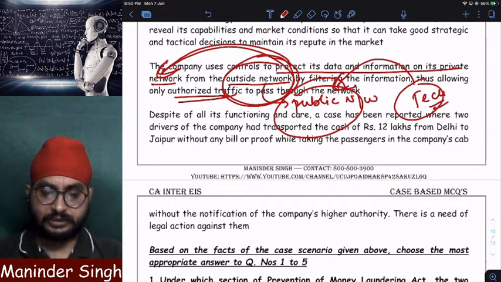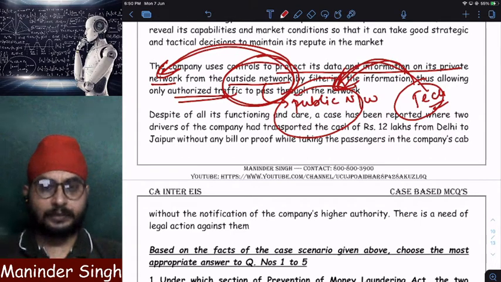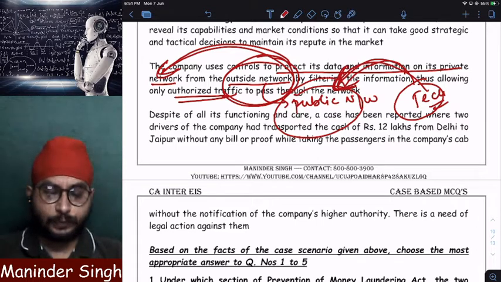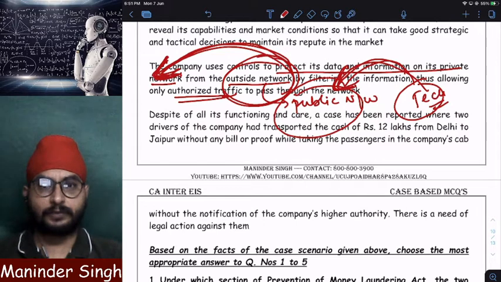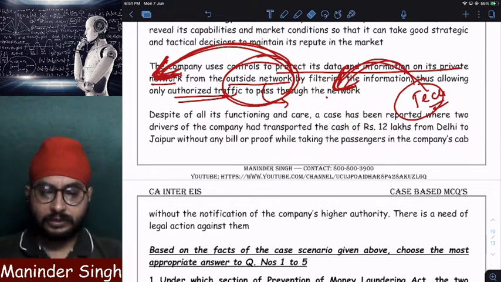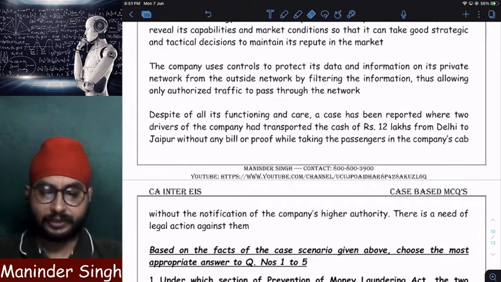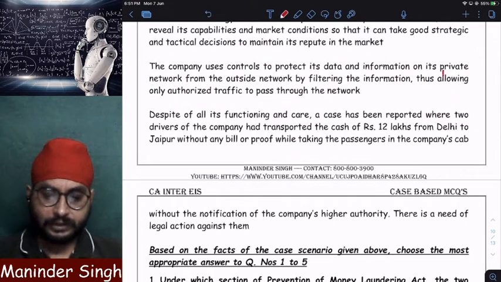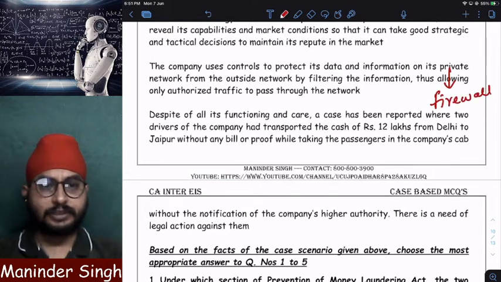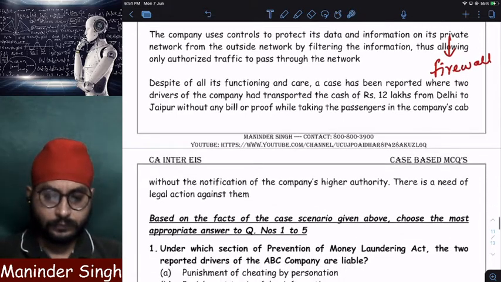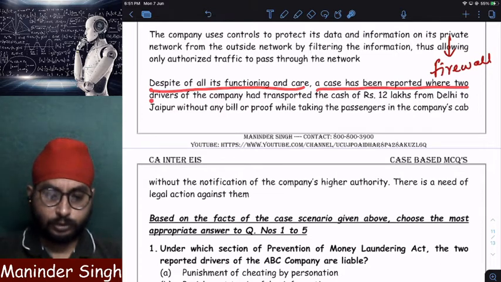This technology is scanning a public network, and after scanning a public network, it is allowing only authorized data or traffic to pass through to the private network. Which technology will scan a public network and ensure that only authorized data enters into the private network? It is nothing but firewall. Clear? Firewall. This also we studied under chapter number 3 only.